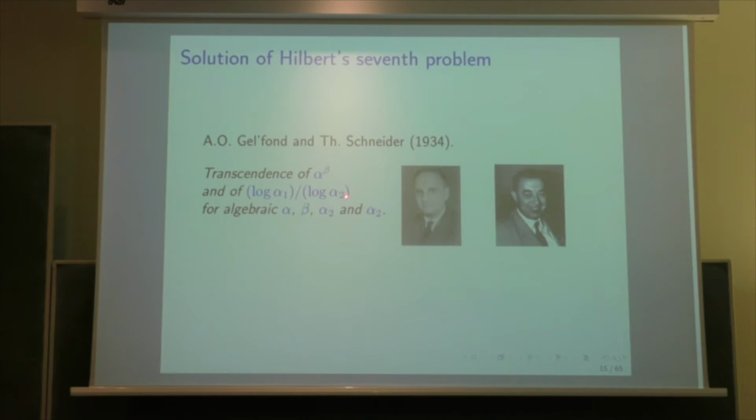And it is the same as to say that if you take two algebraic numbers, alpha 1 and alpha 2, the quotient log alpha 1 over log alpha 2 is either rational or transcendental. So this is just the beta, and in this case, alpha 1 is alpha 2 power beta. So this is why I insist on the connection between integer valued entire function and transcendental number theory.